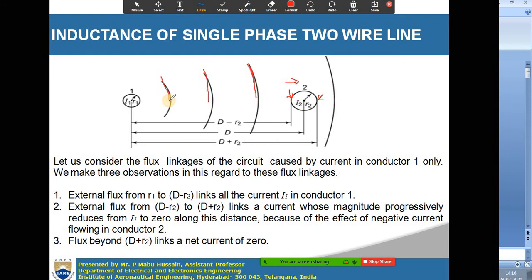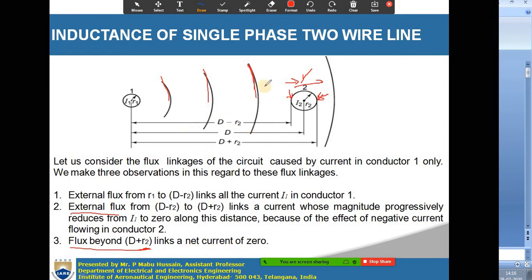If you observe the flux linkages of both, the fluxes of the second conductor will be in the opposite direction. From the surface of conductor 2 up to the distance D plus R2, the external flux linkages of conductor 1 will be decreasing and will become 0.